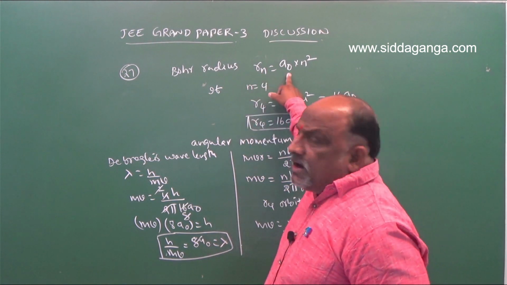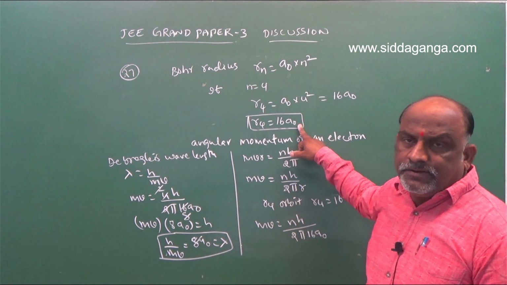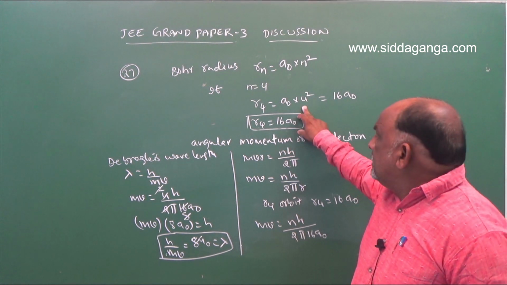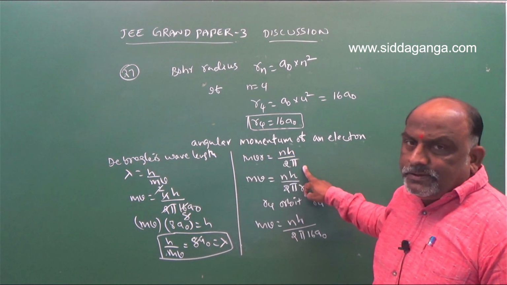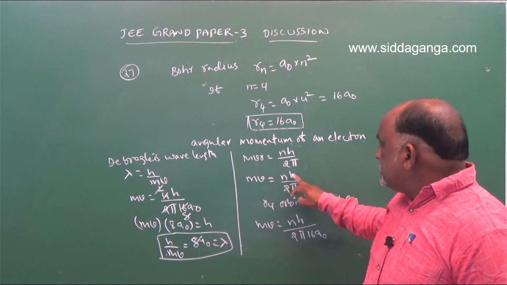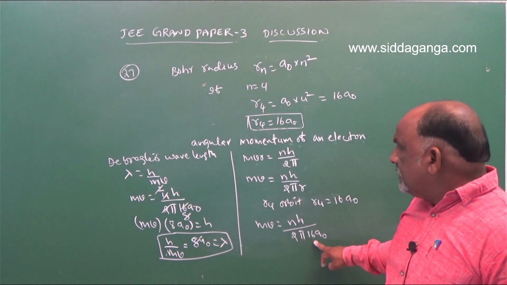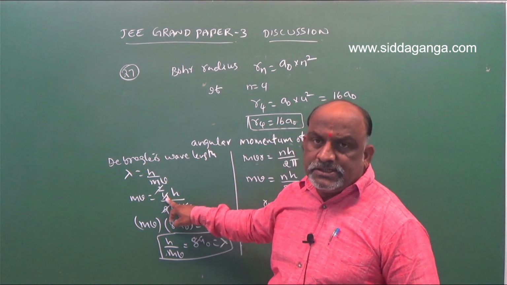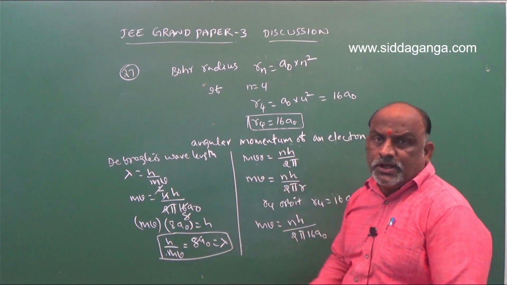First formula: Rn is equal to a naught into n square, we will get 16 a naught. Clear? Angular momentum of a revolving electron mvr is equal to nh by 2 pi. So here mv is equal to nh by 2 pi r. Already we know r is equal to 16 a naught. N is equal to 4 because the question gave the fourth orbit.